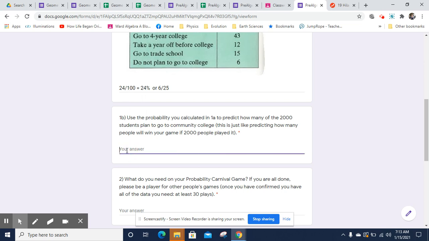So if your probability is 24%, you'll multiply 24% times 2,000. And that's going to end up equaling 480. 0.24 times 1,000 would be 240. Double that, you get 480. And that's all there is to it. I hope that helps.